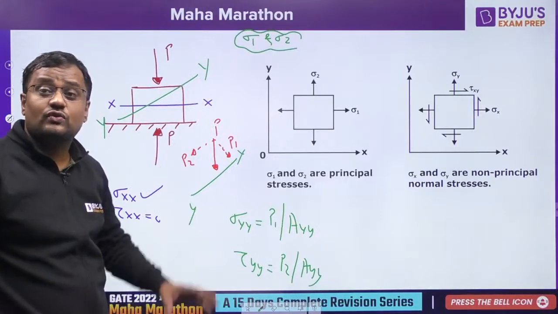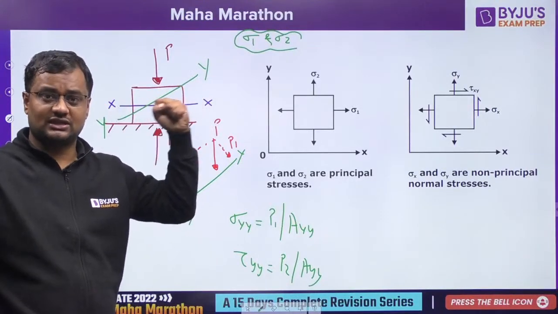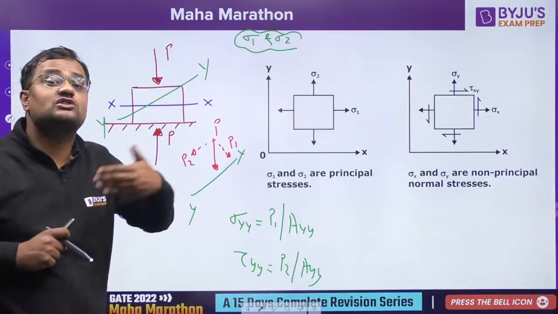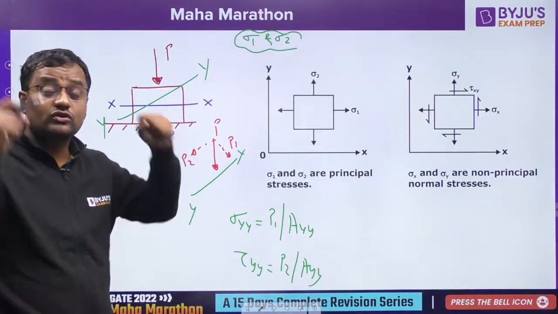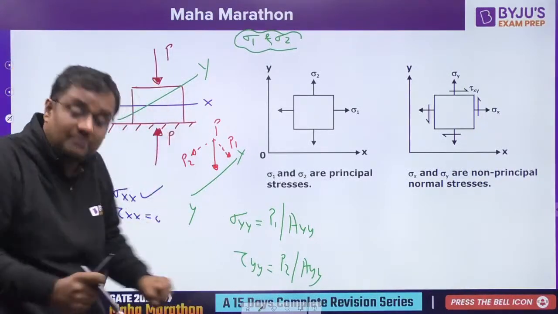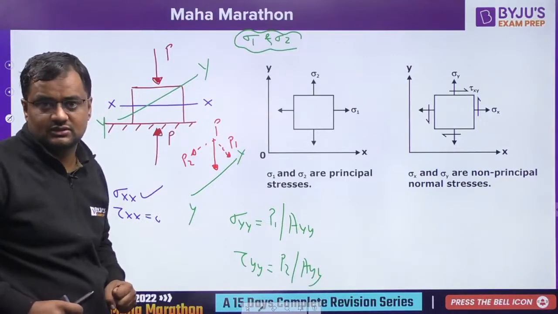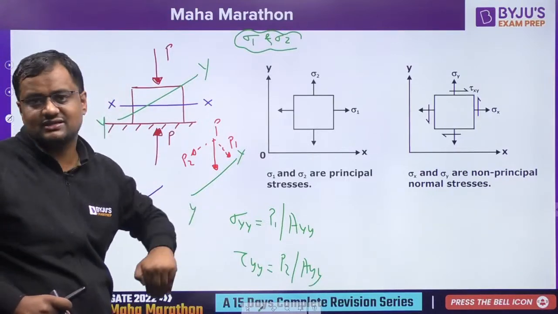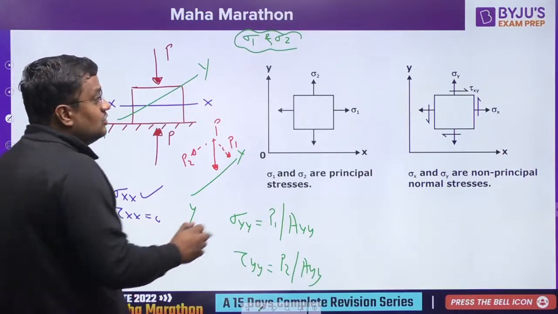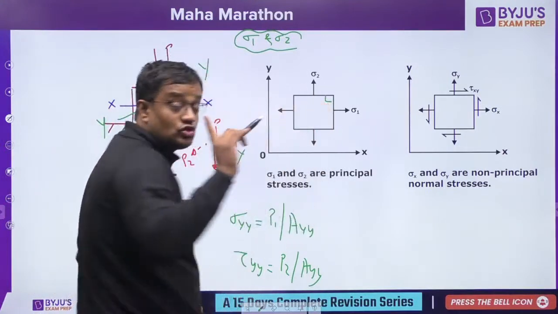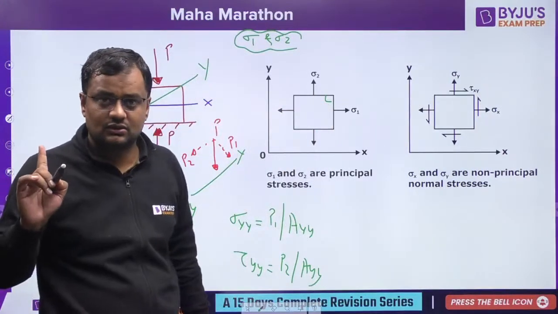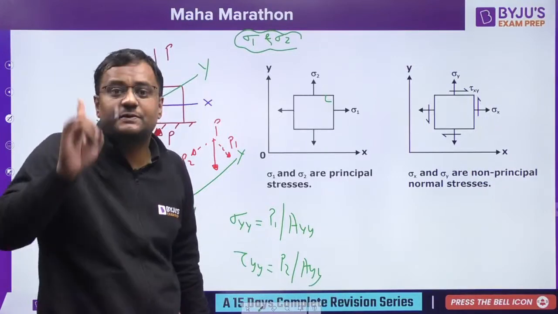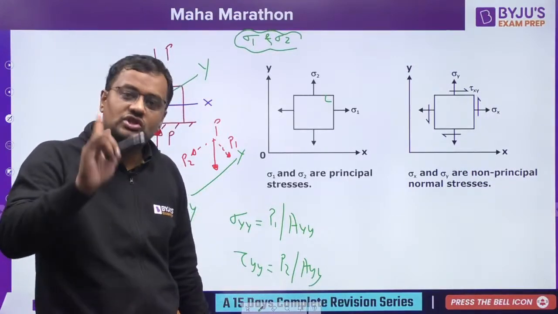one plane will have the maximum normal stress. That is called the major principal stress, and that plane is called the major principal plane. Out of the various planes, one plane will have the minimum normal stress. That is called the minor principal stress, and the plane on which it acts is the minor principal plane. Those are at 90 degrees. And guys, on the maximum normal stress and minimum normal stress, that is the major and minor principal stress, shear stress is always 0.